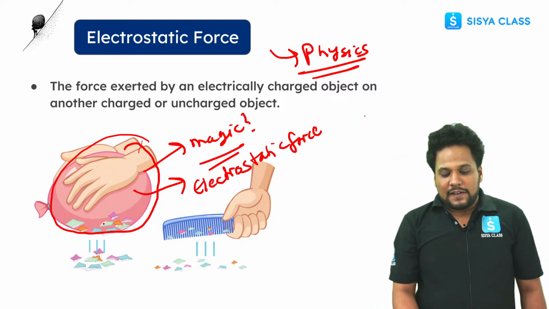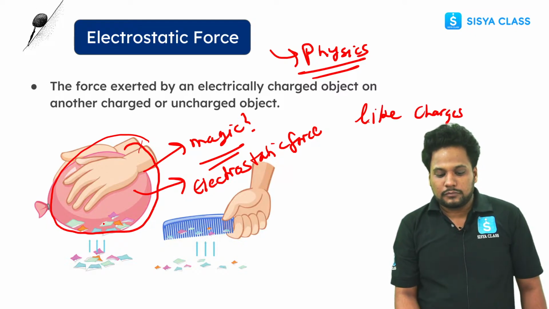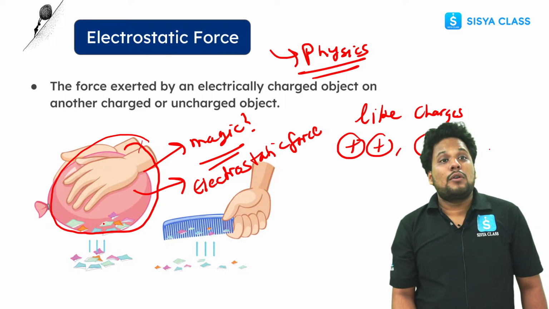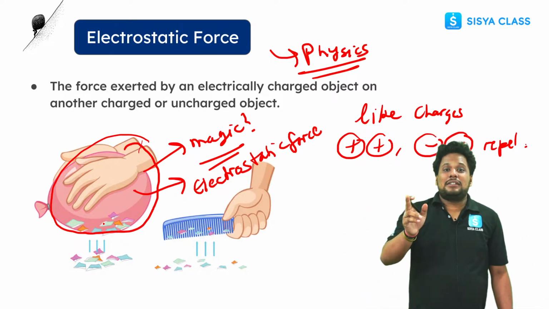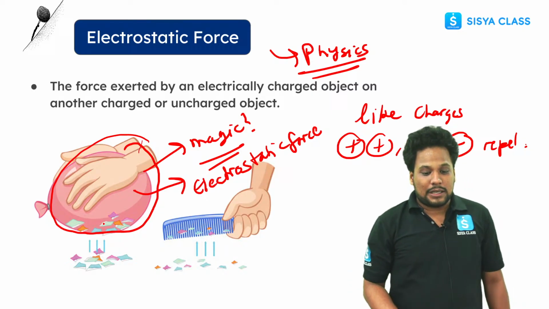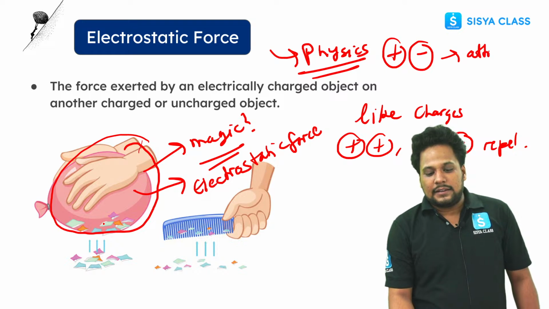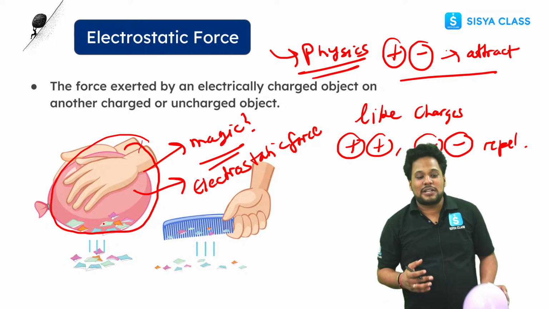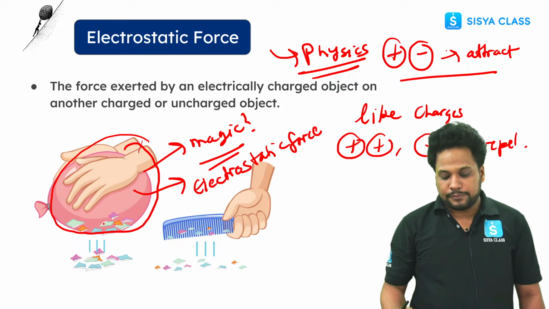Why? Let's suppose I take two like charges. Like charges means plus plus or minus minus. They are going to repel. So again, same as magnetic force, where like poles repel, here also like charges are going to repel, while unlike charges, like positive and negative, are going to attract. This is clear? तो इसीलिए बोलते हैं unlike charges क्या होते हैं? हमेशा attract होते हैं. This is clear, guys? Any doubt in this? Do you have any doubts?